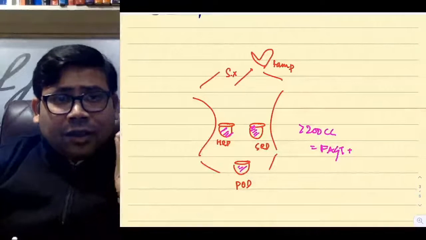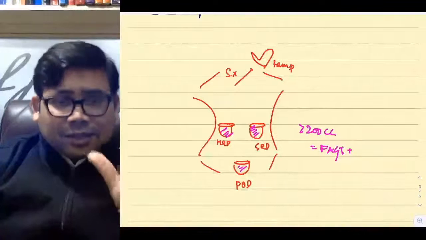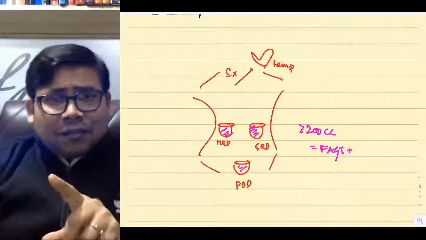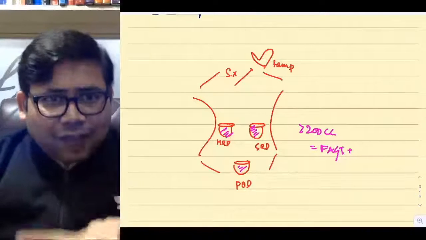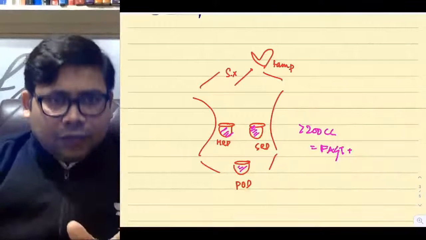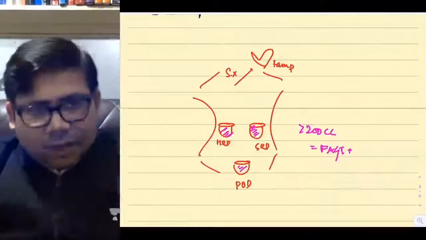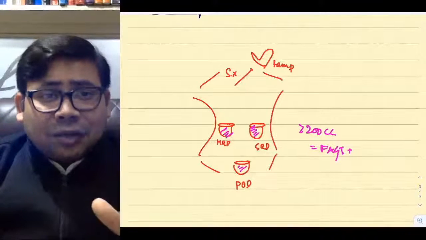That means in FAST, you're only evaluating the 3 pouches of the peritoneal cavity. If the FAST is negative, that doesn't rule out injury. Why? Because pancreatic injury, renal trauma, any retroperitoneal bleeds will not present anything on FAST.